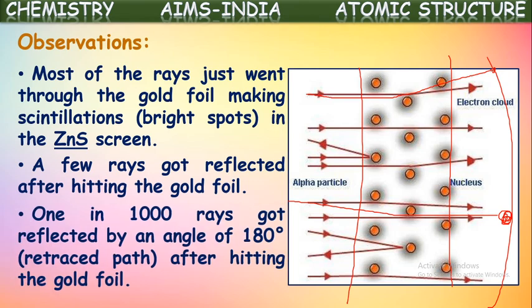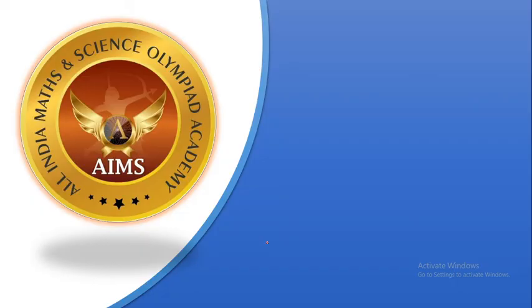One more observation, 1 out of 1000 rays, means a very small number of rays, are reflected by an angle of 180 degrees after hitting the gold foil. Means very few of the alpha particles, after hitting the gold foil, bounce back along their path at an angle of 180 degrees. Just exactly coming back along their path after hitting the gold foil. So these are the observations made by Rutherford in his experiment called the alpha ray scattering experiment or gold foil experiment.